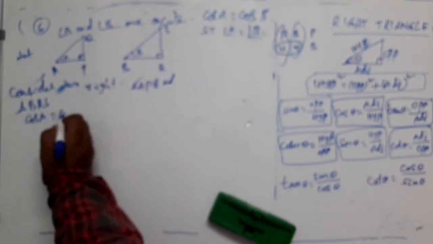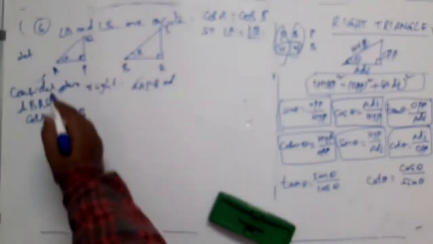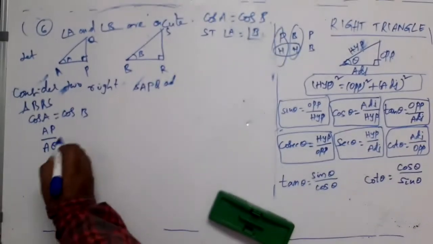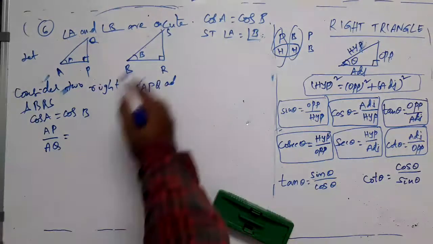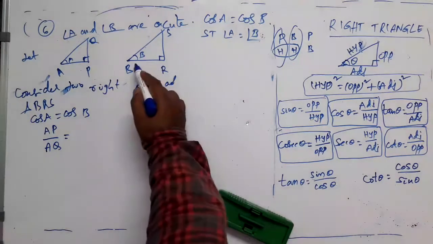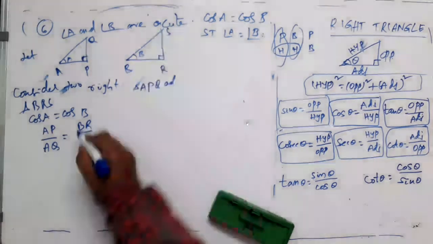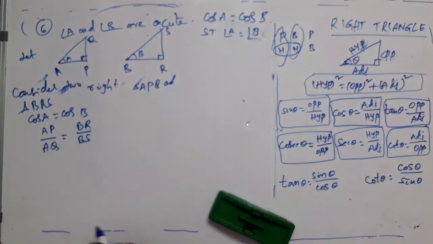See, from this, cos A is equal to cos B is given. What is cos A? Adjacent side by hypotenuse. For this angle A, this is adjacent, this is hypotenuse. So AP divided by AQ is equal to, from this right angle triangle, angle B is this, cos B. What is cos B? Adjacent side by hypotenuse. So BR divided by hypotenuse BS. This is the relation I have got from the given equation, cos A is equal to cos B.